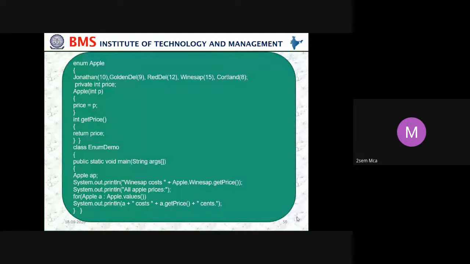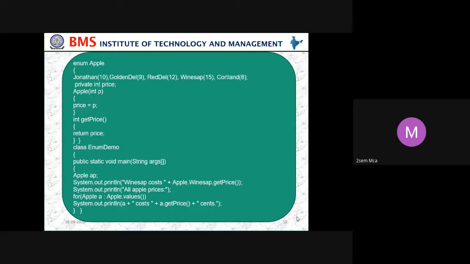Here we have taken Apple. We have taken Jonathan 10, GoldenDel 9, RedDel 12, Winesap 15, Cortland 8. These are the different varieties of apples. In the same way, private, so we are giving the price. Then Apple is a constructor, and we are passing one parameter to that constructor, p. What is that p? p is a price. Then we are finding out the price for each of them. So here we use one more method called getPrice, which returns the price.